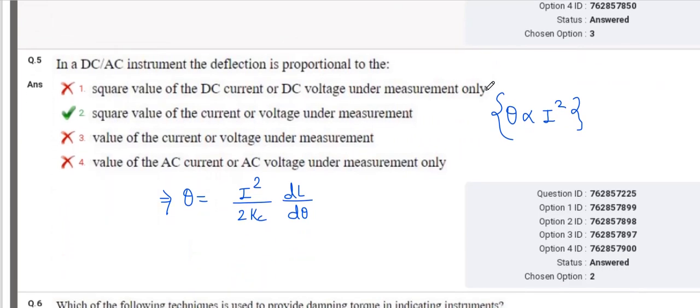In DC to AC instrument, the deflection is proportional to the. So in DC to AC instrument, the deflection means theta, and theta is directly proportional to I square, and it is valid for the AC and DC instruments. And the formula is theta equals I square upon 2 into dL upon d theta.